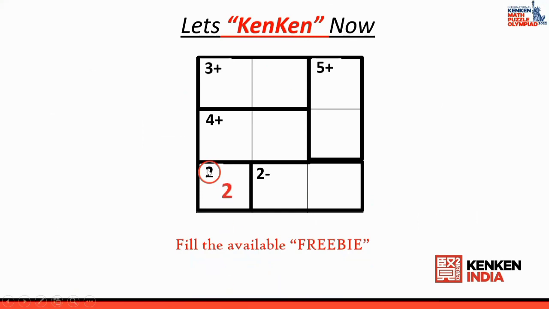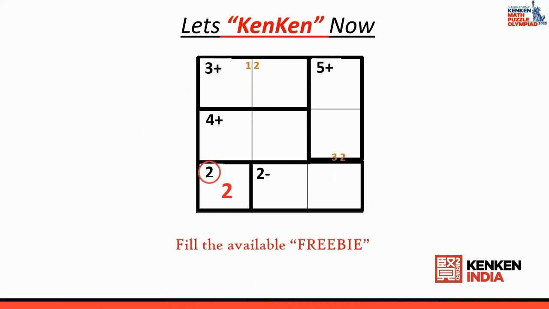Now the next step is that I look at every cage and I start filling in the possibilities. What are all the possibilities? Now I look at the 3 plus cage. What are the possibilities? 1 and 2 or 2 and 1. Now I look at the 5 plus cage.